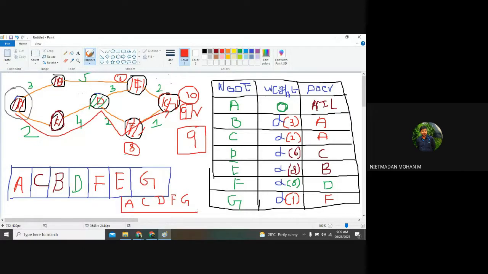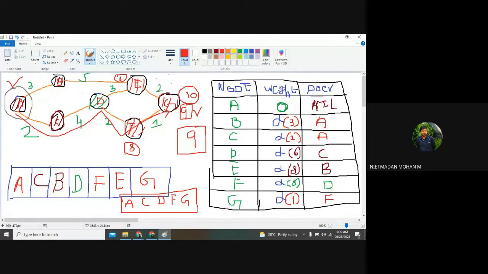So this will be the shortest path for the particular node that has started from A. Now you can see this table, the output that you have got. By using this table also you can identify it. From the exam point of view, they will give only this table. They will not represent any graph over here. They just give the table, and you want to find out which one is the shortest path in that particular table. So you just do your homework over here, and you can find out easily which one is the shortest path after reaching those things.